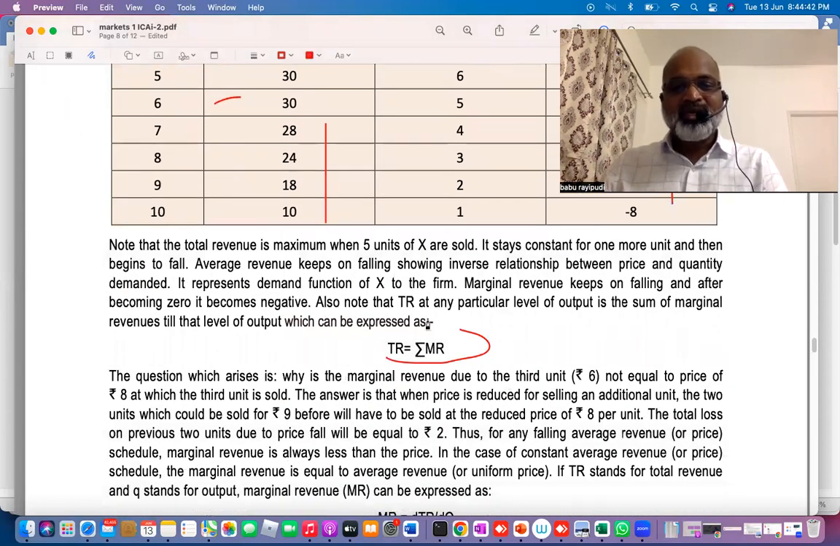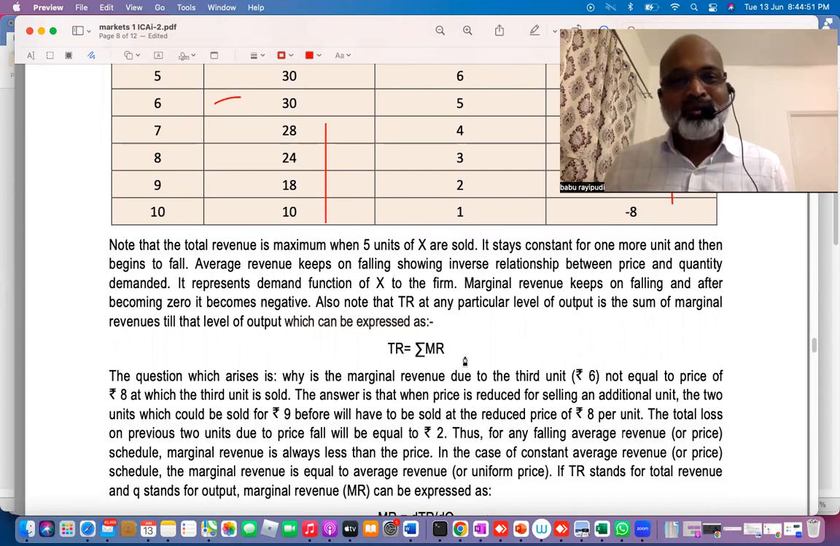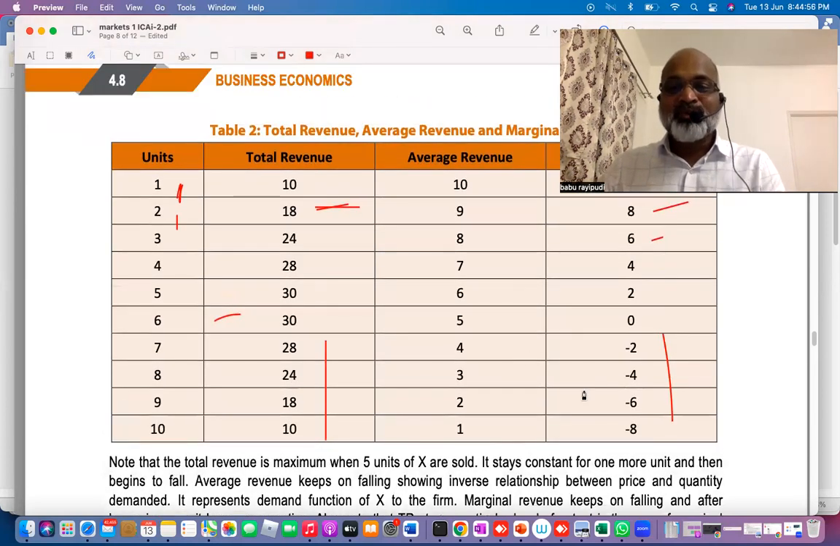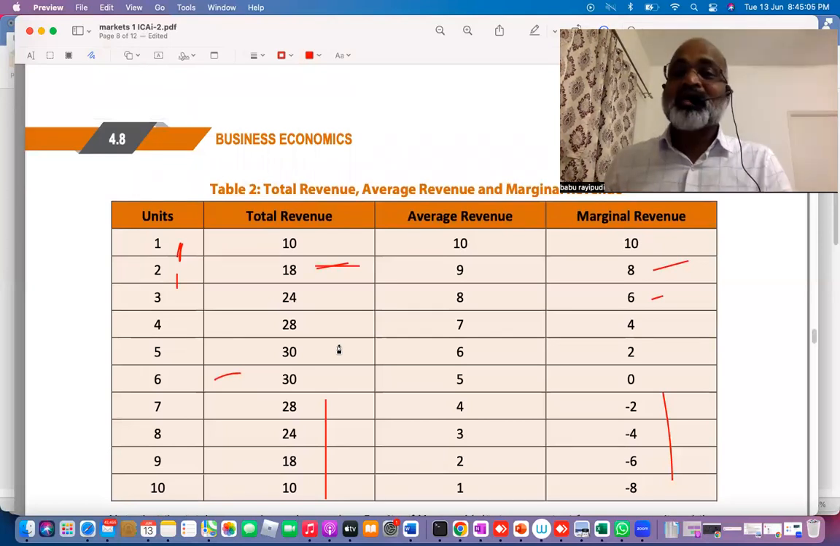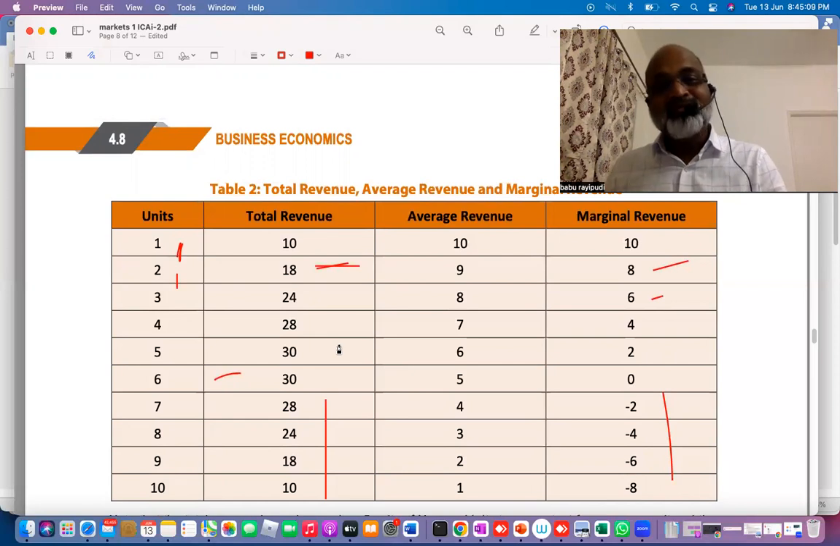TR is nothing but the sum of MR. I said sigma MR. So TR has two equations. Equation 1: AR into quantity. Equation 2: sum of MR. Sum of MR means total of MR. That means if you add up all these MR points, 10, 8, 6 plus 4, 2 together, you will get 30. Simple logic. That means as long as MR is positive, TR will be increasing. The moment MR becomes negative, TR will start decreasing, falling. So it will go upwards and then start downward sloping.